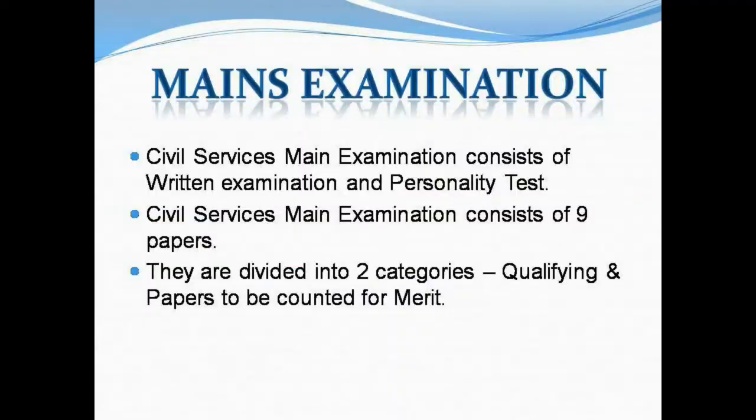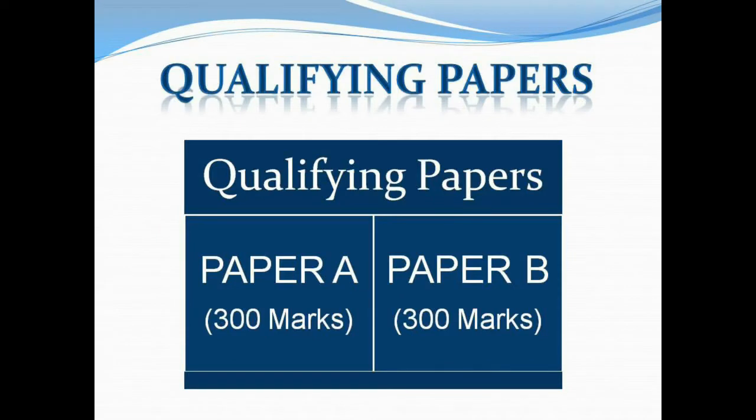Mains examination. The Civil Services Mains examination consists of a written examination and a personality test. The Civil Service Mains examination consists of 9 papers. They are divided into 2 categories: qualifying papers and papers to be counted for merit. Paper A, one of the Indian languages to be selected by the candidate from the languages included in the 8th Schedule of the Constitution, carrying 300 marks. Paper B, English, carrying 300 marks. Both are qualifying papers.